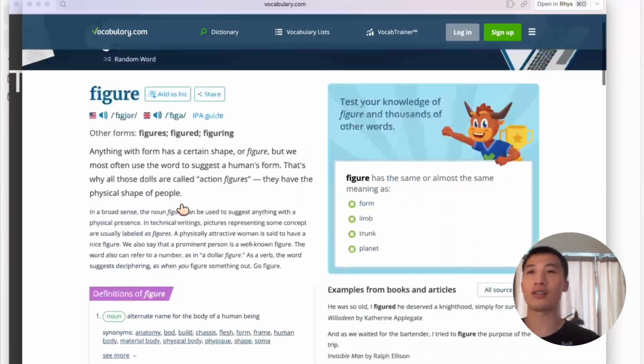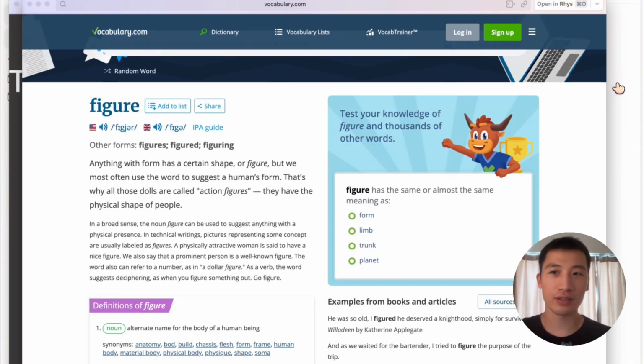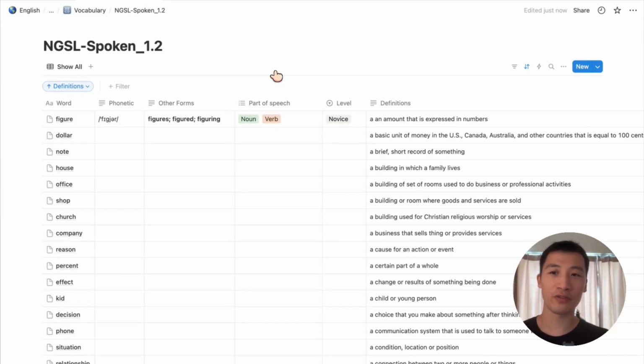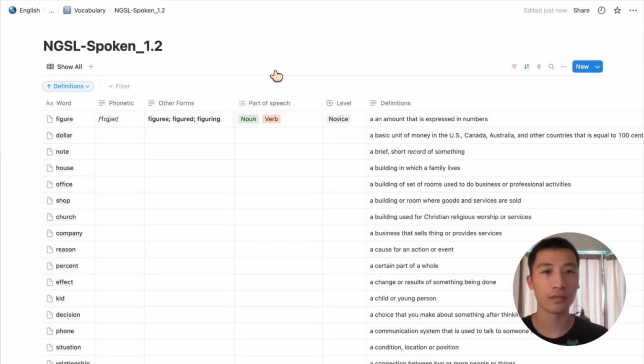Okay, we just learned two parts of speech for figure. One is noun, and the other is verb. As a noun, it describes the human shape, and I didn't know exactly. And as a verb, it means to calculate something. Like we often use the phrase figure out, right? Great job with figure. Are you ready to move on to the next word, dollar?